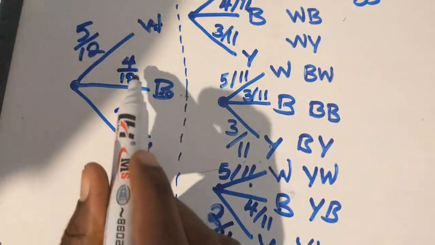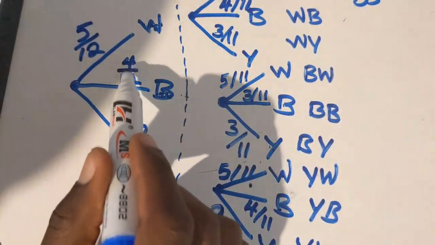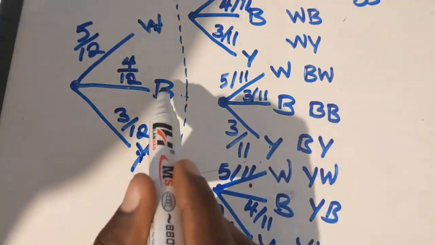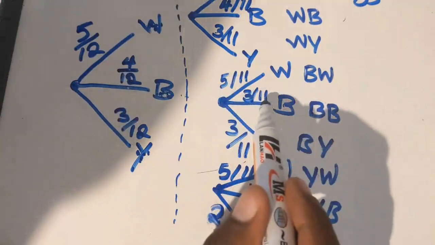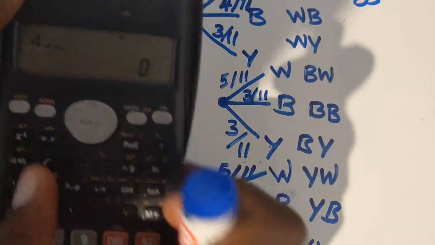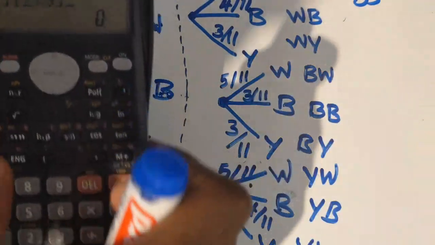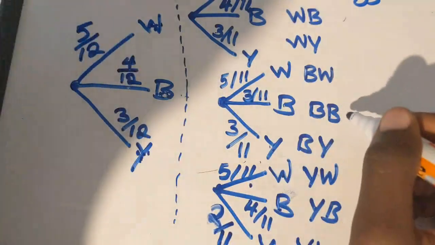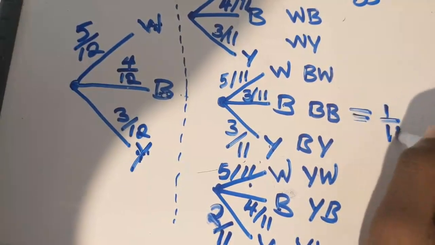All right. So coming to blue blue. You go to the first event first. Here we have 4/12. This is where blue is. In the second one, here we have 3/11. So you do the same. 4/12 multiplied by 3/11. That is equal to 1/11. So here we have 1/11.